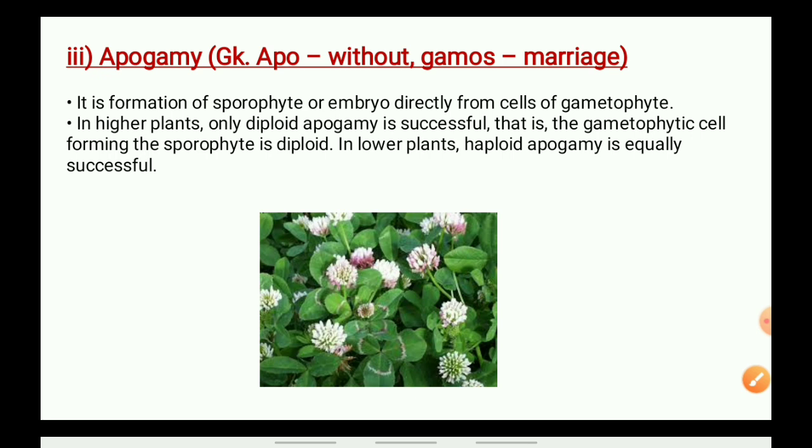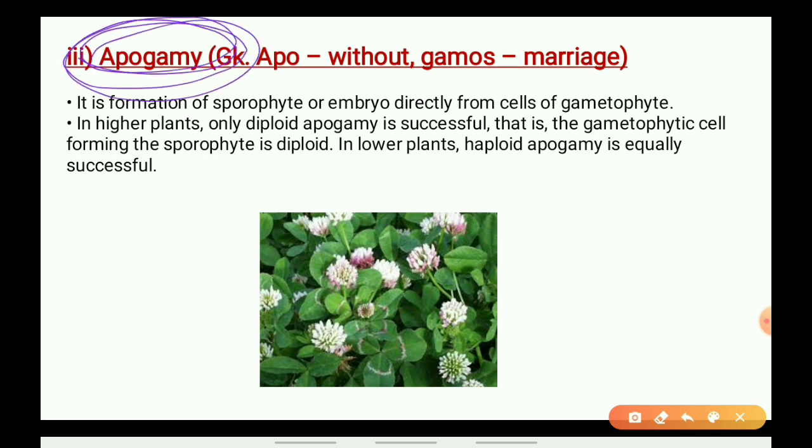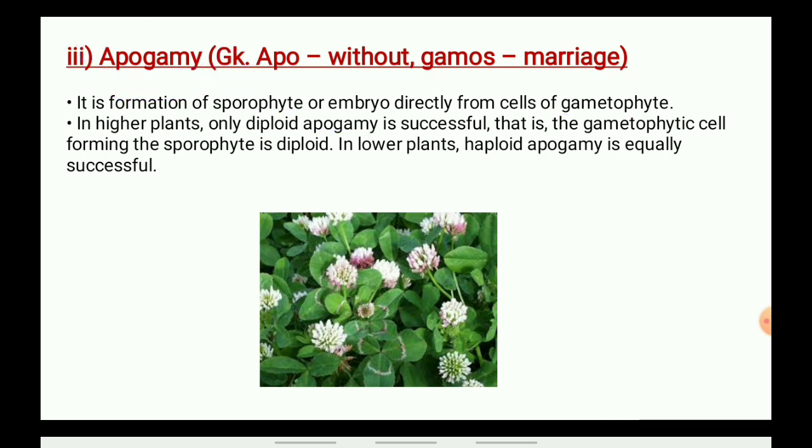Okay, now the next topic is apogamy. So now let us talk about apogamy. Apogamy means without gametes, without gamos, without marriage, without any sexual reproduction, without any fusion. So it is the formation of sporophyte or embryo. It is the formation of embryo directly from cells of the gametophyte.